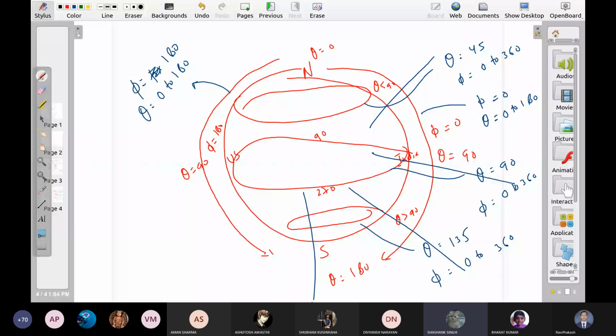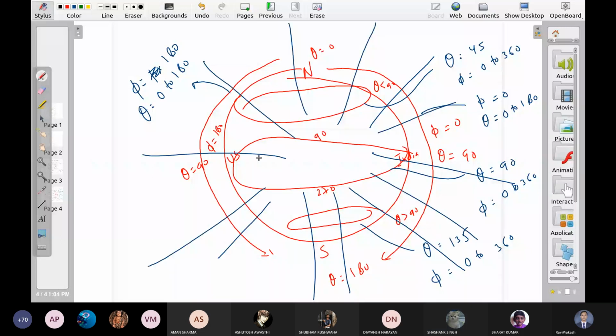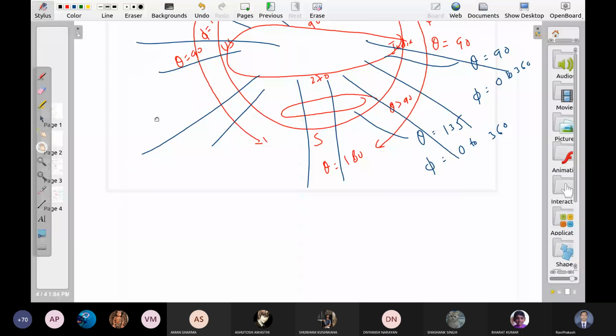So current is r cap, right? Some constant. Now B cannot be along r cap because it would then be parallel to current. Theta cap possible है क्या? I think yes, sir. Theta and phi cap both can be possible.